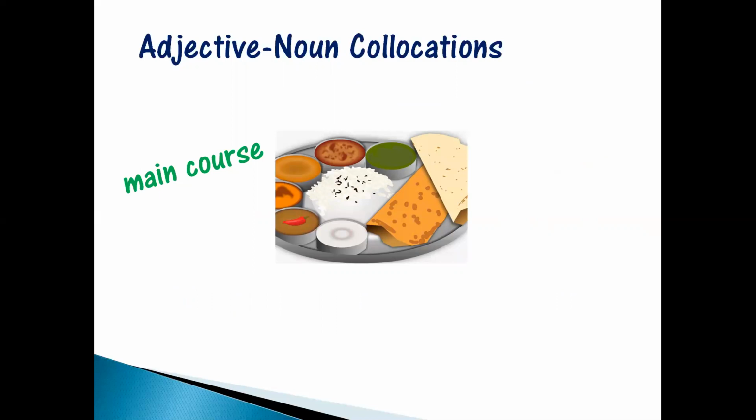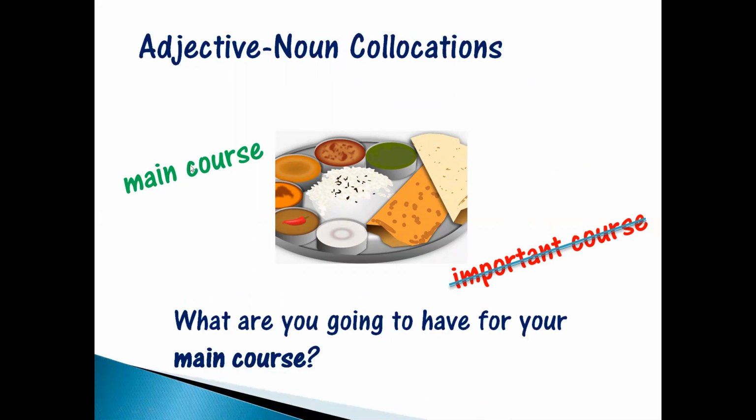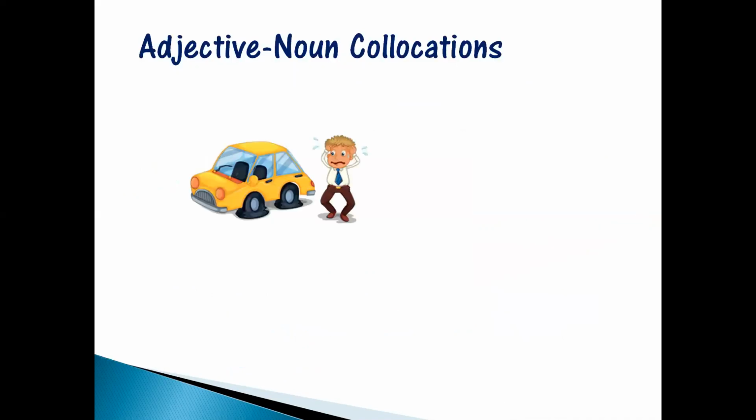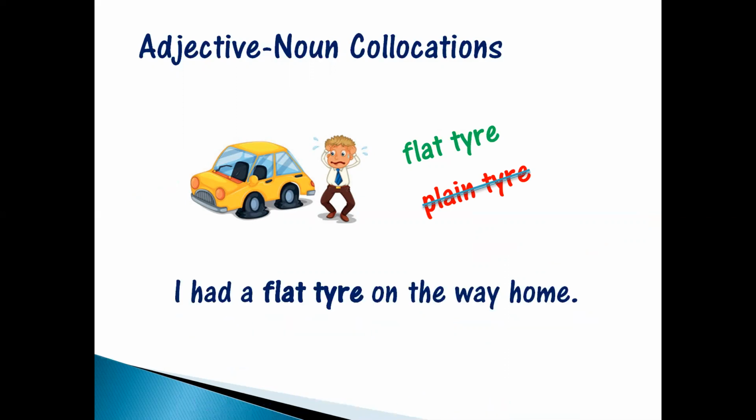Main course, right? Important course? No. We say main course, meaning the main meal of the day. Here main is an adjective and course is the noun. What are you going to have for your main course? So this is an adjective and noun pair, an adjective noun collocation. Another example, flat tire. We never say plain tire, right? So it's a flat tire. Flat is an adjective, tire is a noun. I had a flat tire on the way home. So this is the way we make use of collocations.